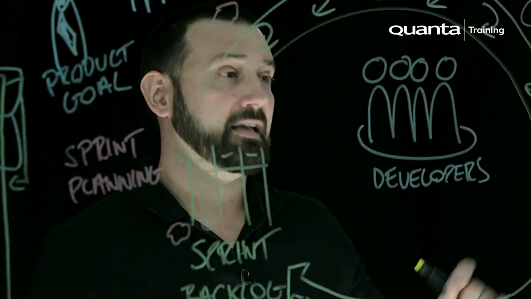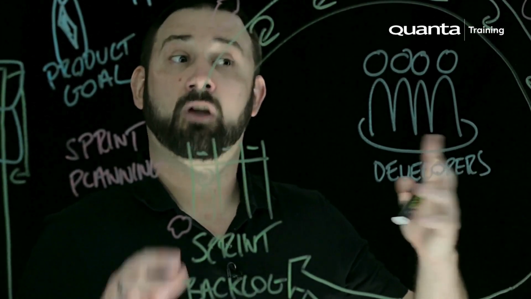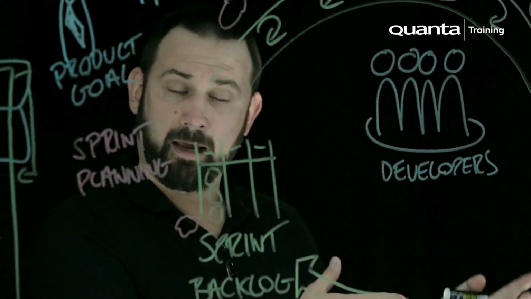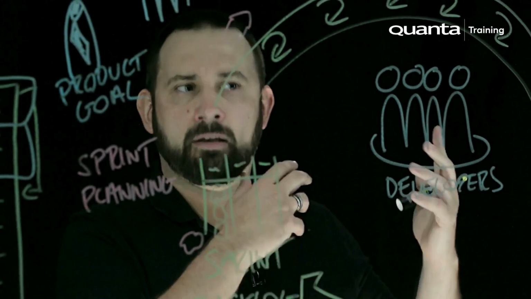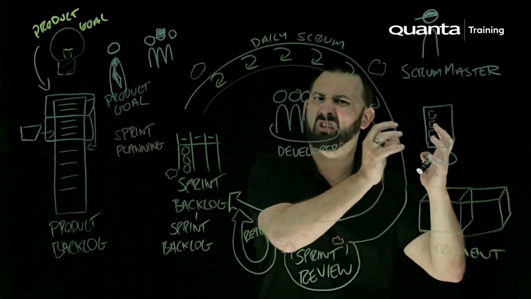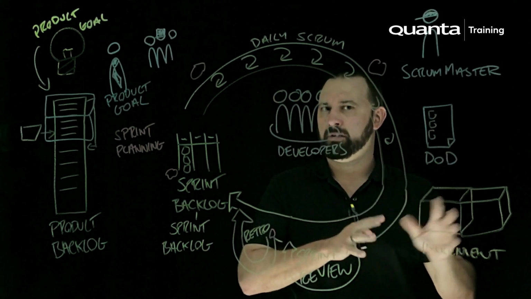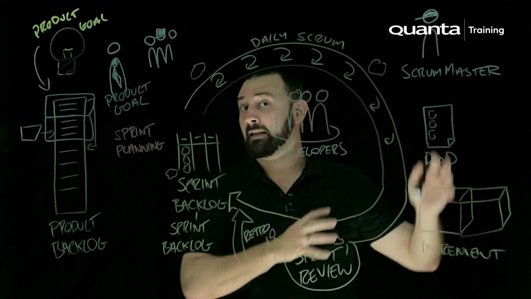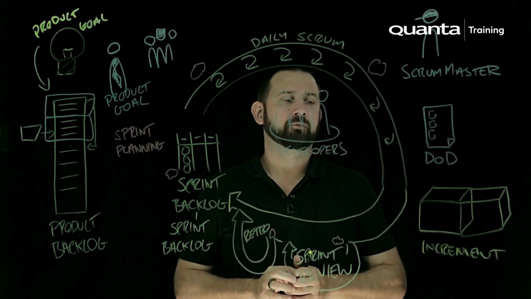So again, you can see it as a transparency document. And if we start to have quality issues, we can inspect, that word again, and we can adapt and find different ways forward, maybe tighten up our definition of done to make sure we don't get those quality issues in later iterations all the way around.